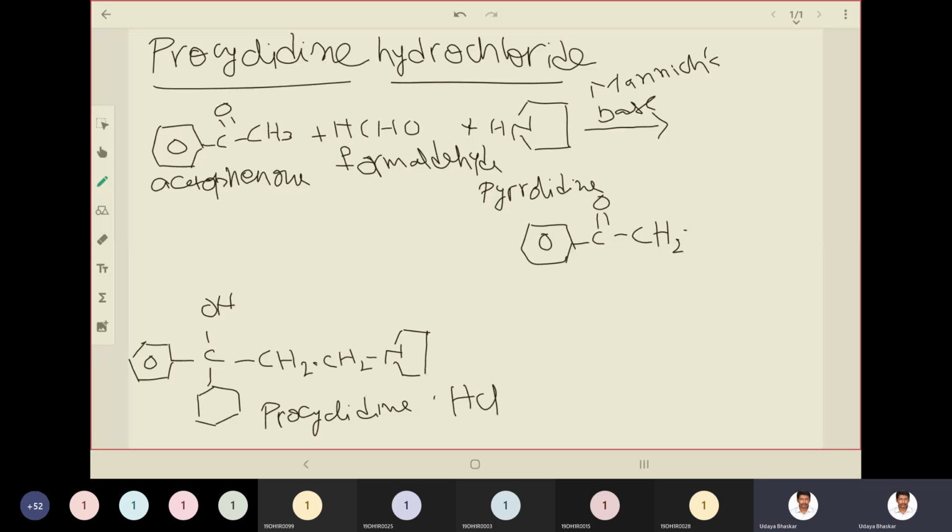Then CHO, formaldehyde. From formaldehyde, we are getting another methyl group, so that it will make the ethylene link. Okay, now it is fused with the pyrrolidine.